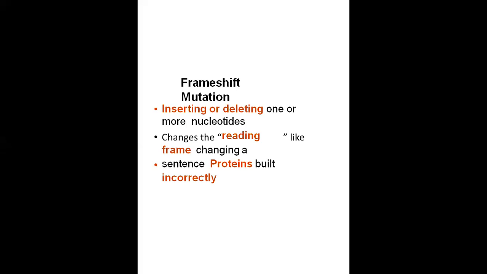It ultimately causes changes in that individual, because the codon is a segment of DNA that codes for a specific amino acid, and changes in the codon segment may ultimately change the amino acids that are synthesized during translation. So it is important to study this frameshift mutation.